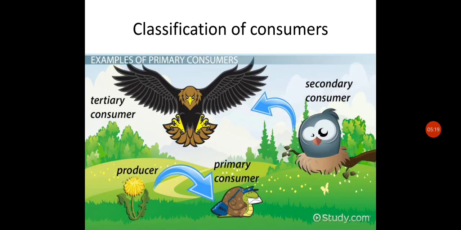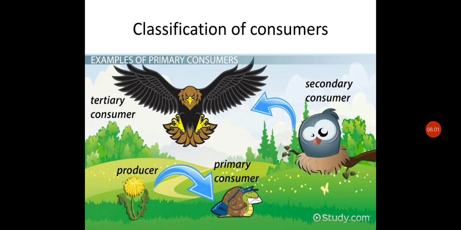Next is classification of consumers. First is primary consumer. Primary consumers are those which directly feed on plants or products of plants. Carnivores feed on other animals. Primary carnivores or secondary consumers feed on herbivores. Fox, frog and many fishes and snakes are the examples of secondary consumers. Secondary carnivores or tertiary consumers feed on the primary carnivores.